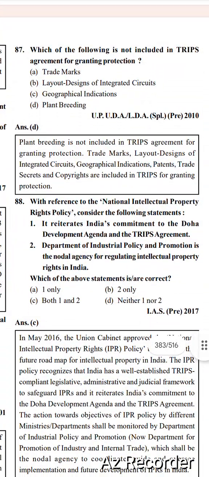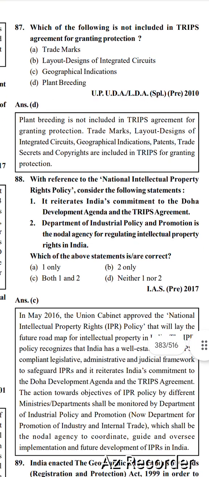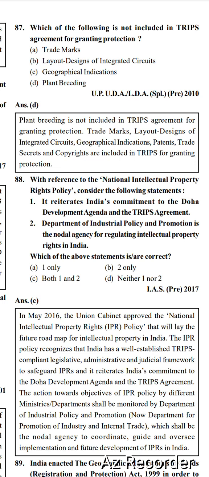Next, which of the following is not included in the TRIPS agreement for granting protection? Options are trademark, layout design of integrated circuits, geographical indicator, plant breeding. Right option is option number D, plant breeding. Plant breeding is not included in the TRIPS agreement for granting protection. Trademark, layout design of integrated circuits, geographical indications, patents, trade secrets and copyright are included in TRIPS for granting protection.